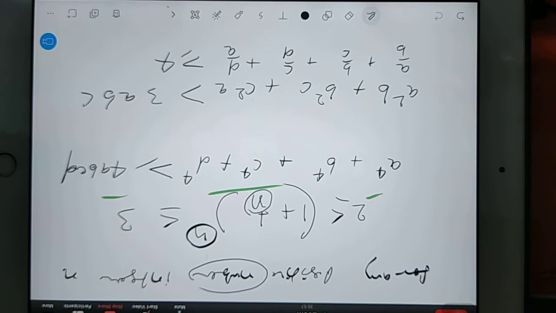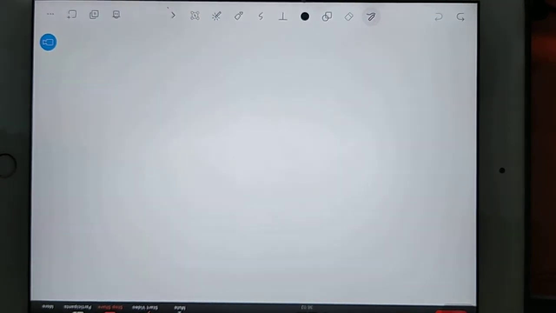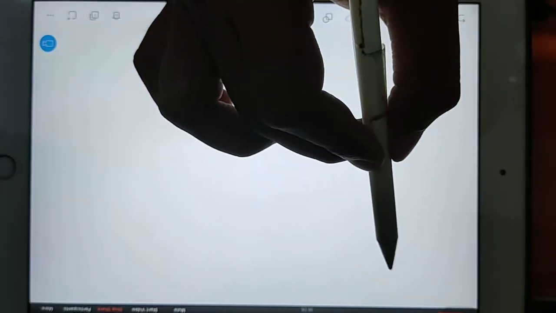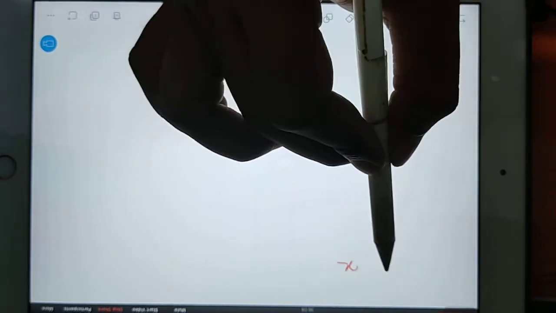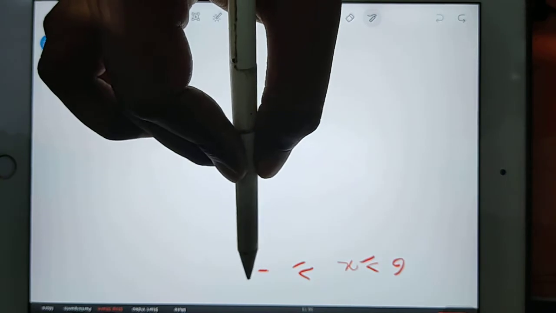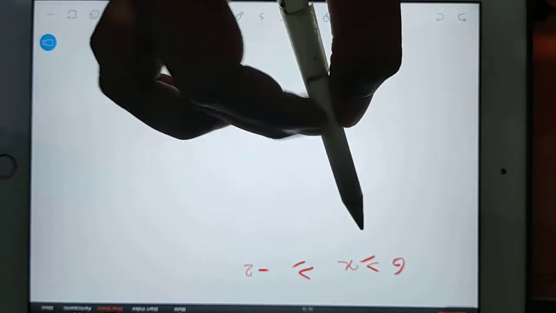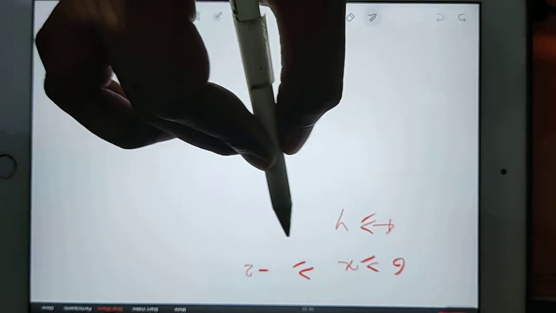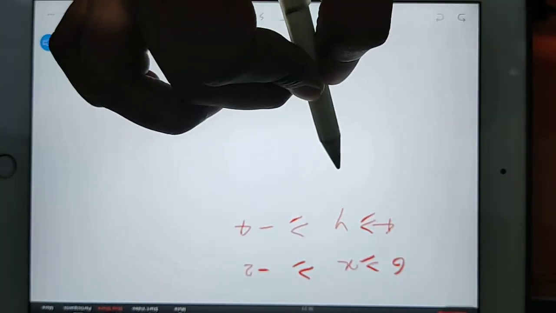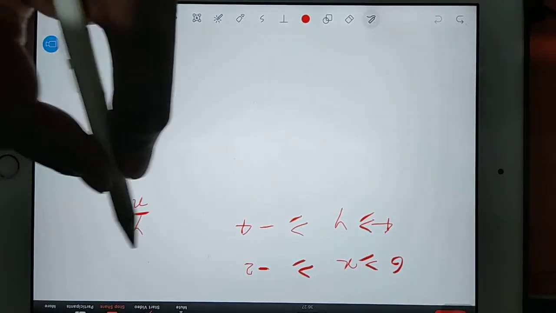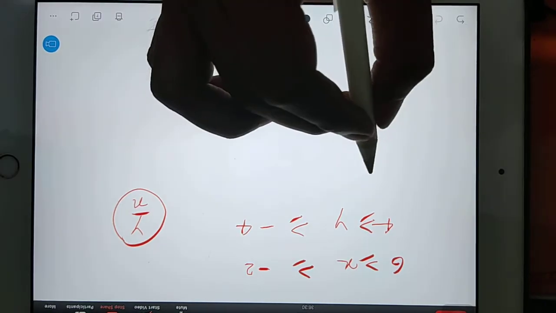Now suppose I am giving you one question here. Let's try this question. Your x value is less than or equal to 6 but greater than or equal to minus 2. Your y is less than or equal to 4 and greater than or equal to minus 4. Now I want to know the limits for y by x. So which option is correct?